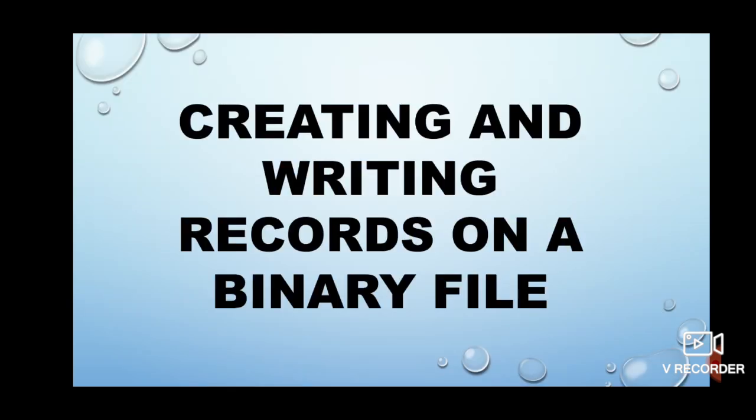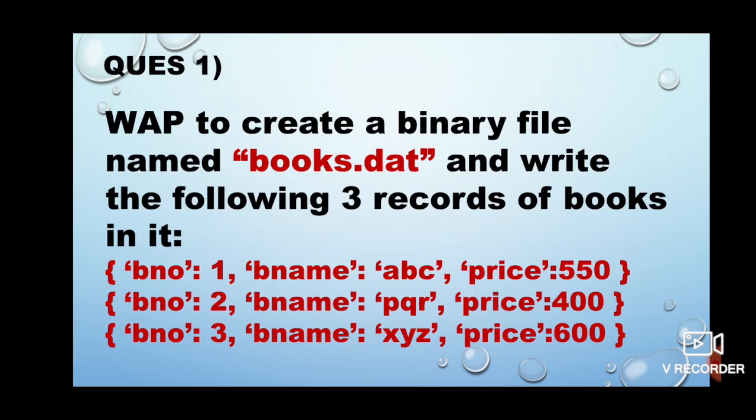So having discussed how to open the file, how to write on the file and how to close the file, we are prepared enough to do certain programs and see the creation and processing of a binary file practically. So now I am taking up certain questions and we will learn how to process a binary file through them. The first question is: write a program to create a binary file named books.dat and write the following three records of books in it.